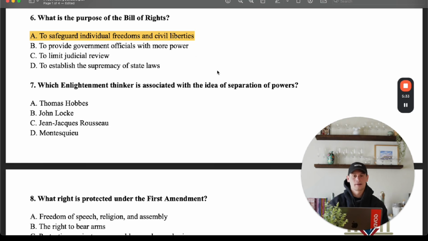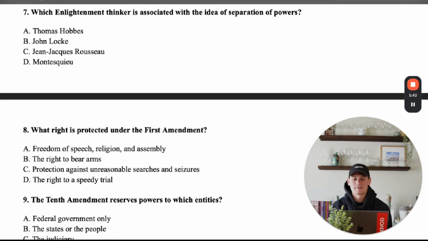And when we get to question 8, I'm going to teach you a little trick to remember the First Amendment. It's super easy, and you'll never get it wrong again. All right, number 7, which Enlightenment thinker is associated with the idea of separation of powers? Okay, so you have Thomas Hobbes, you have John Locke, you have Jean-Jacques Rousseau, and you have Montesquieu, all right? Now, these are all names that you should have heard in your civic studies, right? We know social contract and natural rights with John Locke. We know Rousseau and Hobbes were also very influential during the Enlightenment, all right?